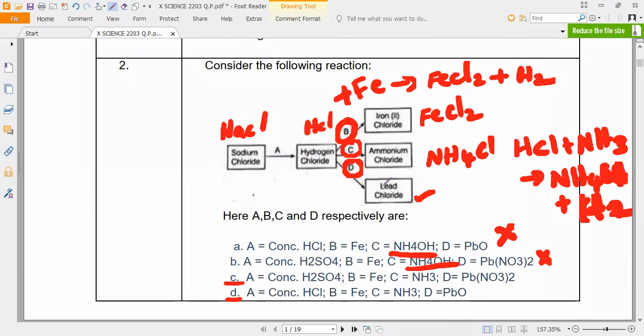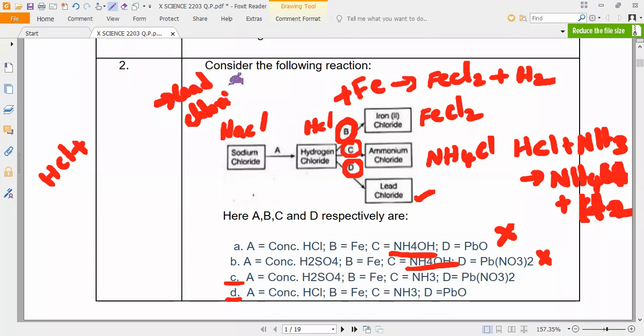Next, let us come to hydrogen chloride with lead chloride. We want lead chloride. Will it be possible with lead oxide? So we want HCl. Yes, HCl. Next, what will come? What do we want to get on the product side? Lead chloride.